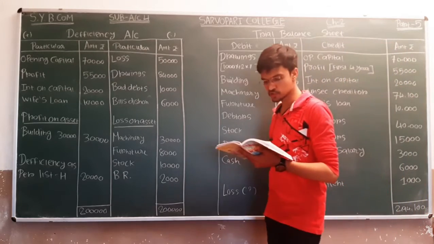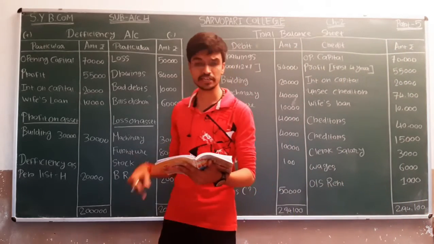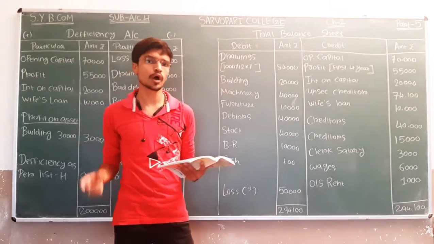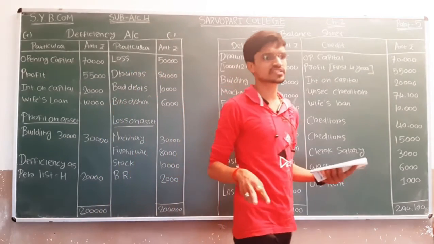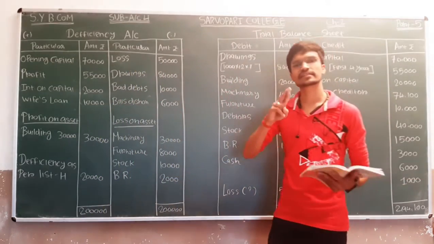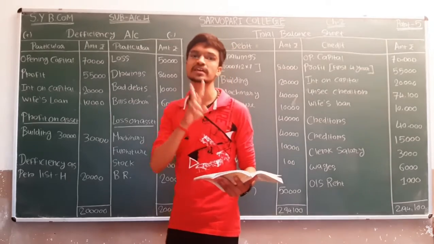Next, it will come stock. Market price of stock is 30,000. Okay, we have two words, that is market price and estimated value. Both are the same.